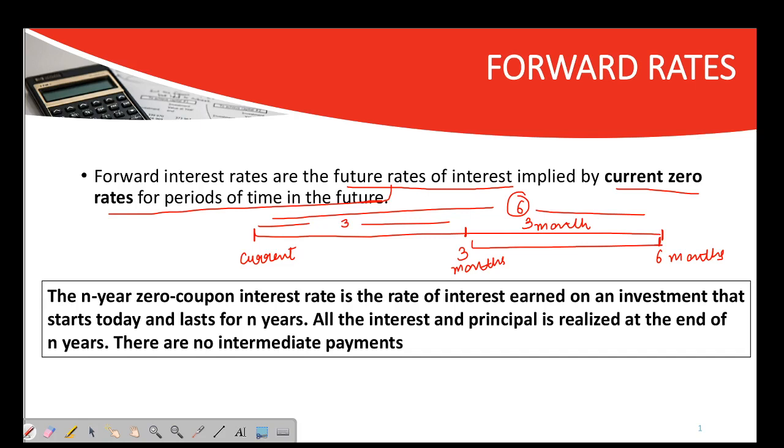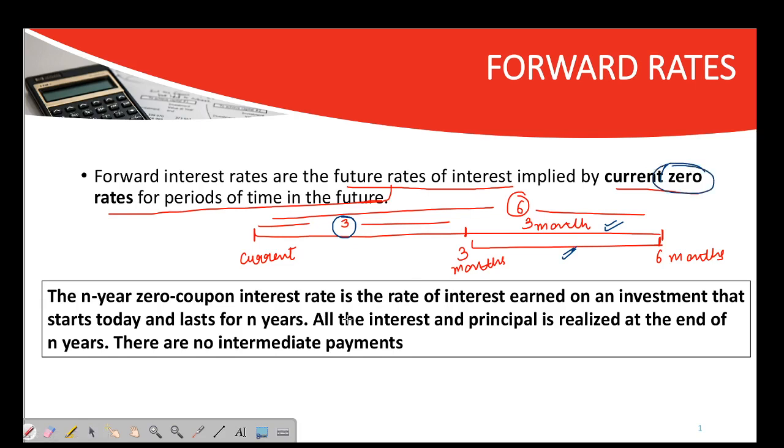So I am repeating it again. Try to interpret this. You want to know the 3-month interest rate after 3 months. After 3 months you want to know the 3-month interest rate. So this is the forward interest rate. Now how do we calculate the forward interest rate? There must be some formula, some base on which we calculate the forward interest rate, and that is the zero interest rate.